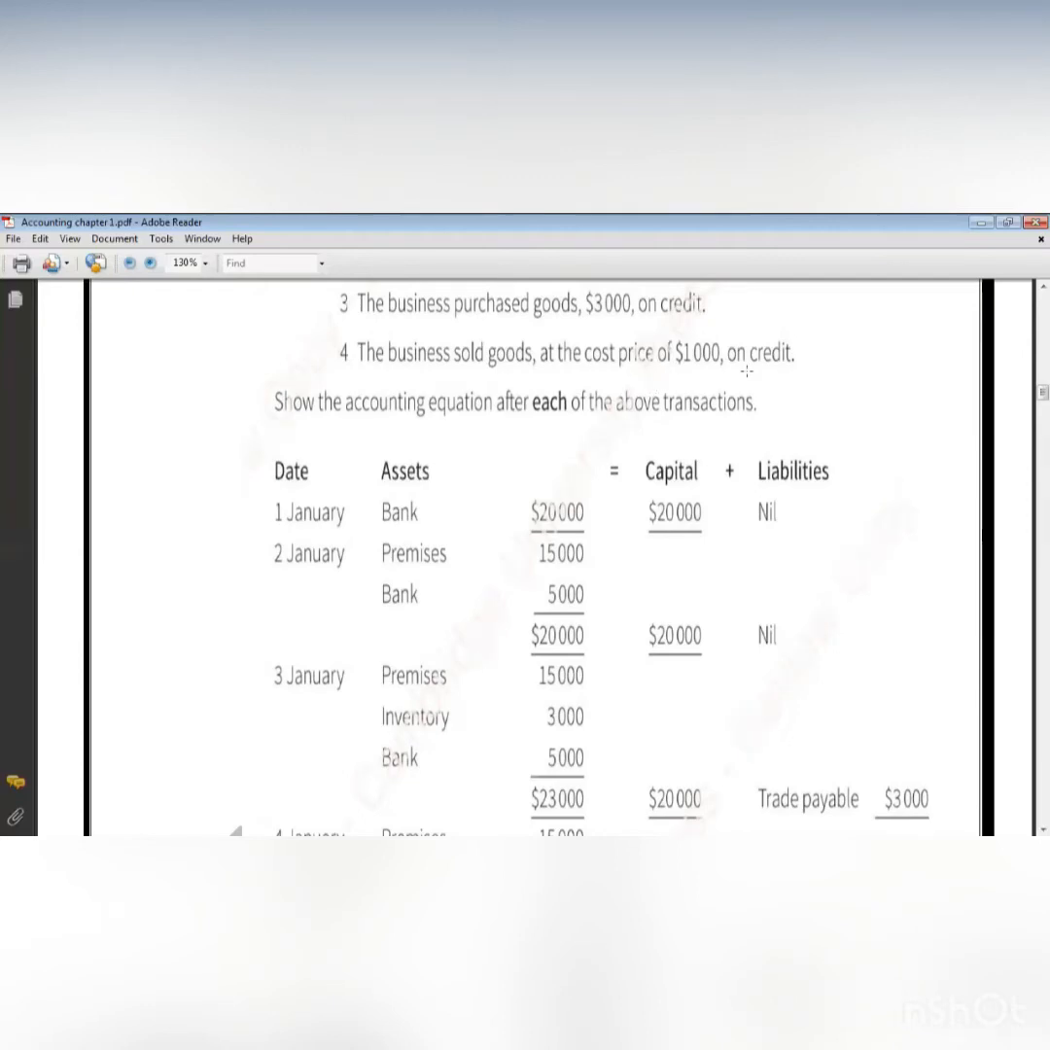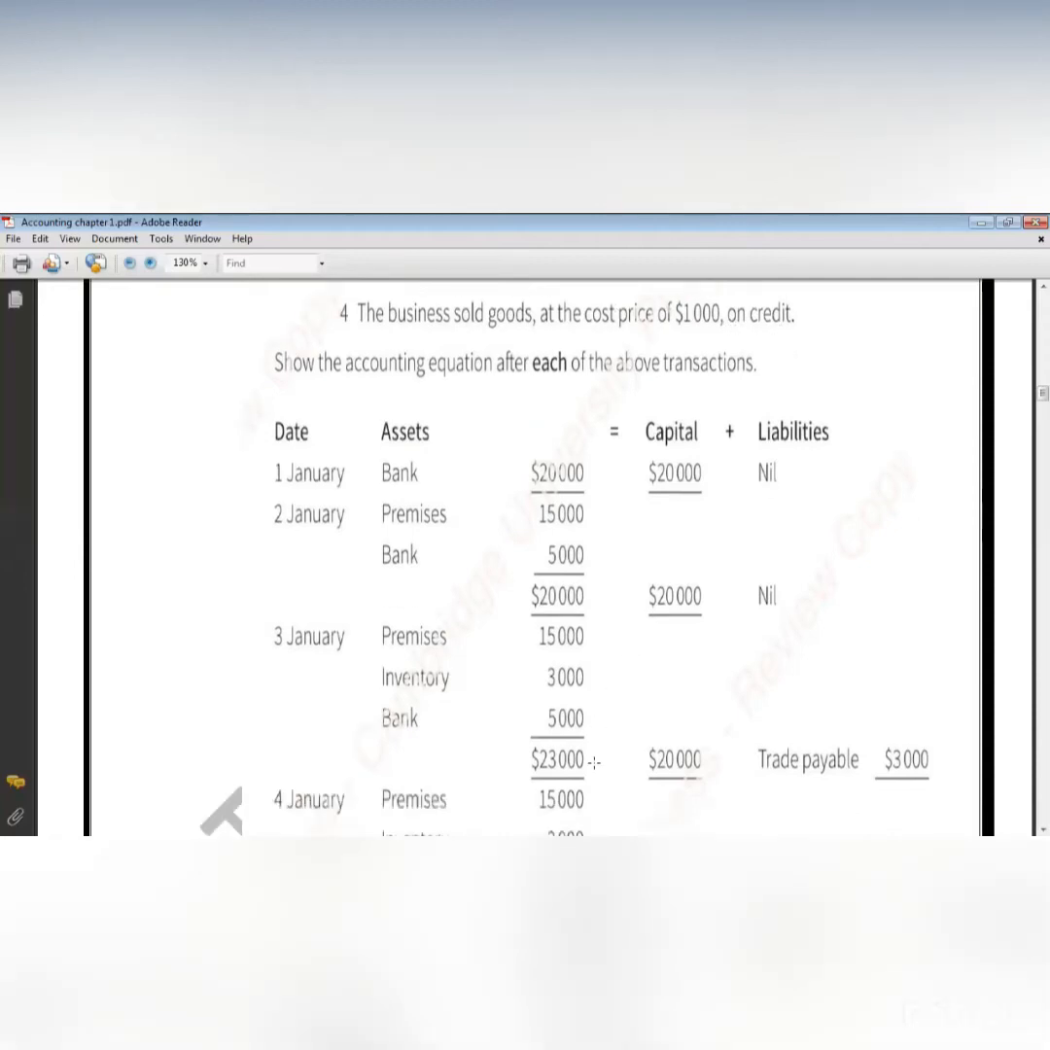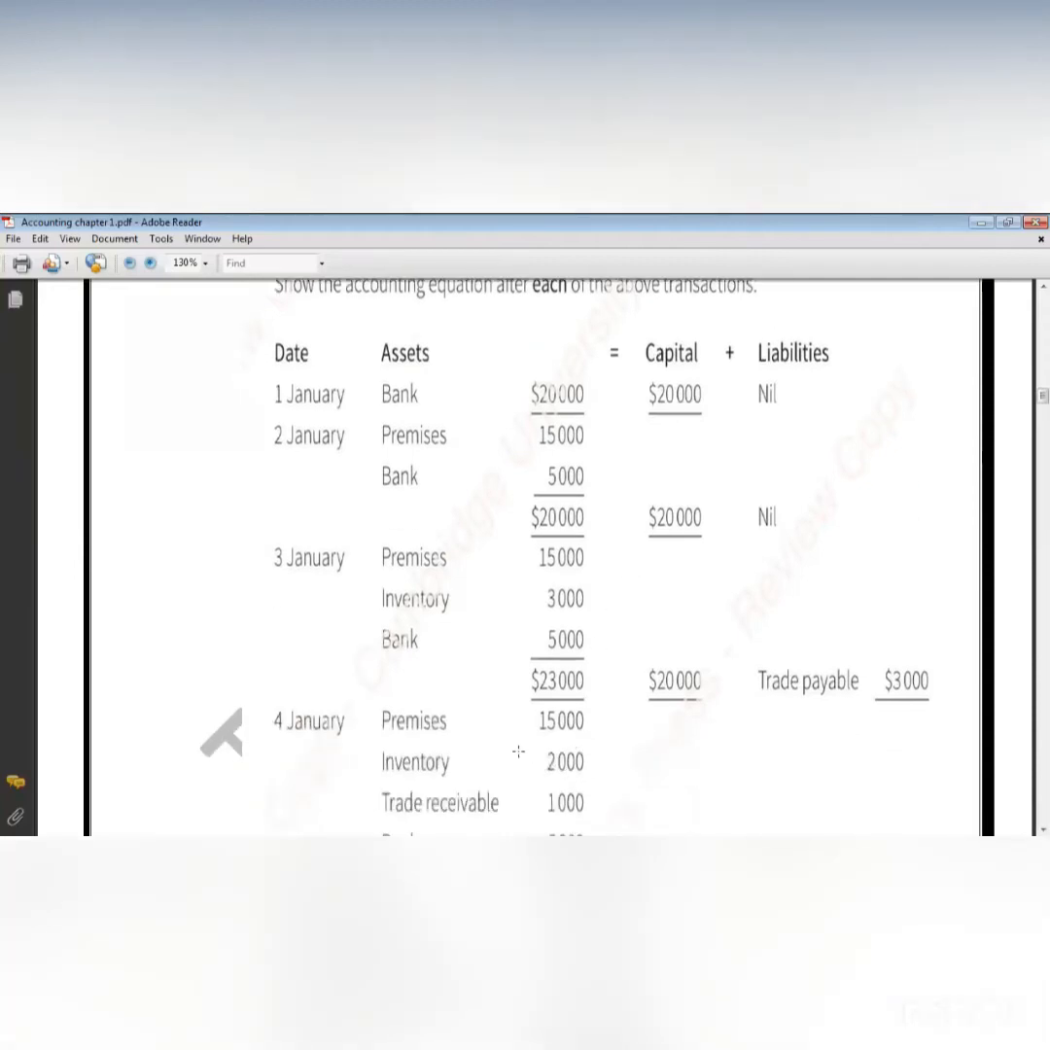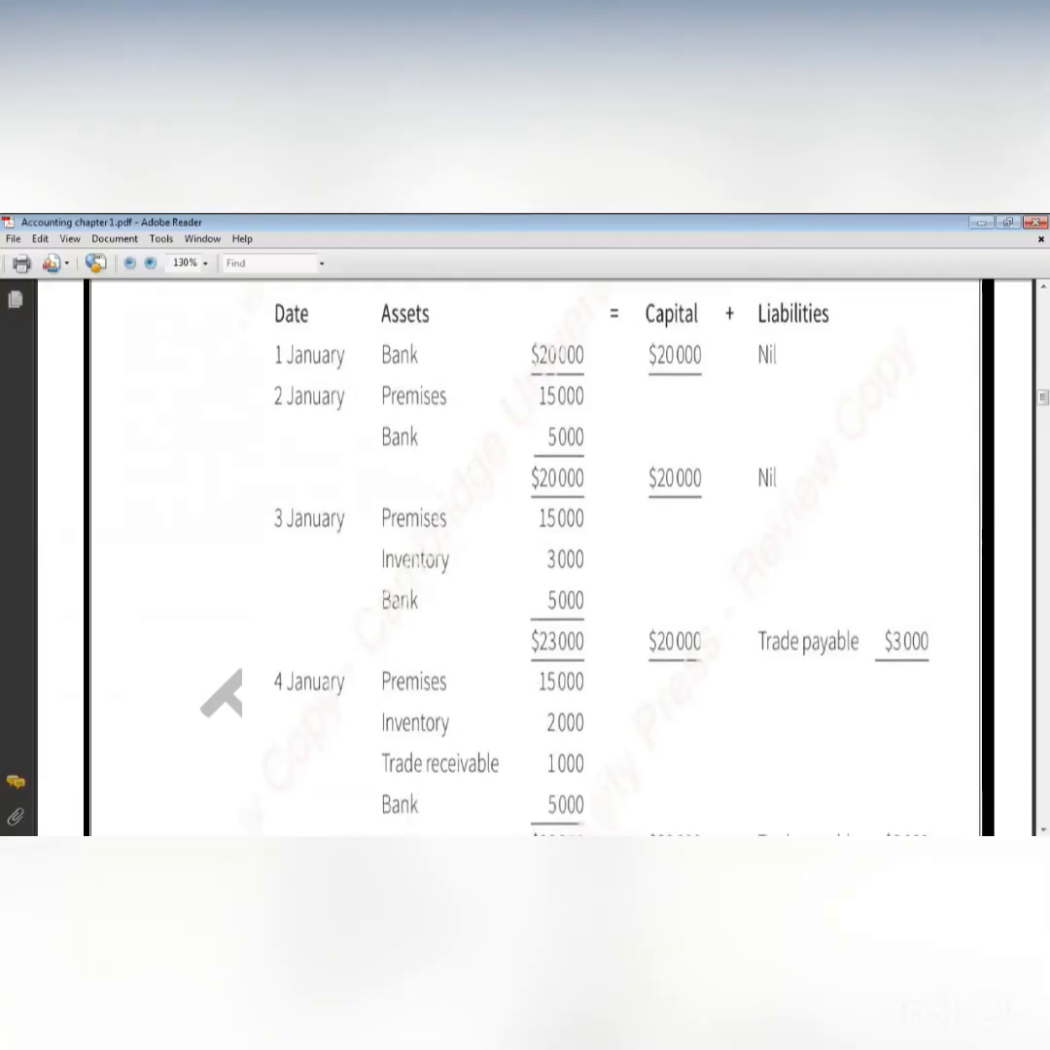$2,000. And at the same time, what I had in front of this $1,000, I have trade receivable by $1,000. Both of them are assets. Inventory is assets and trade receivable is assets. So premises 15 as it is. The thing that will not change, I will put it as it is. Inventory, it was 3, now it will be 2. Bank, it was 5 and it remains 5 because nothing changed.